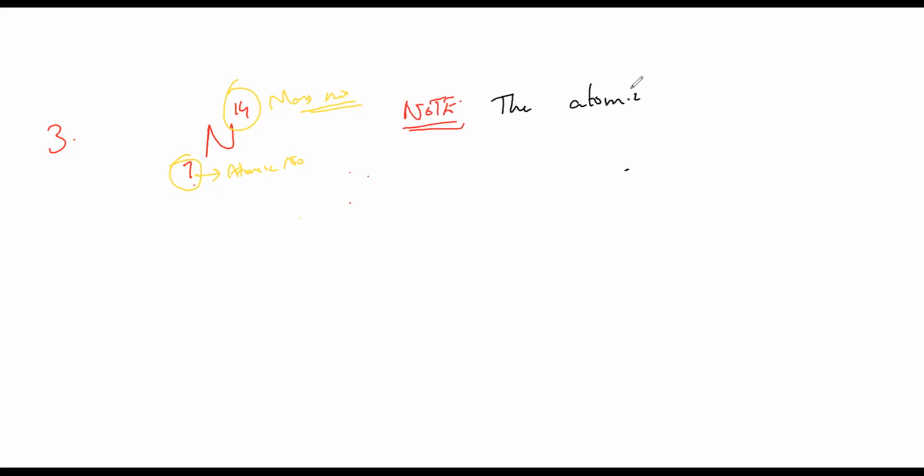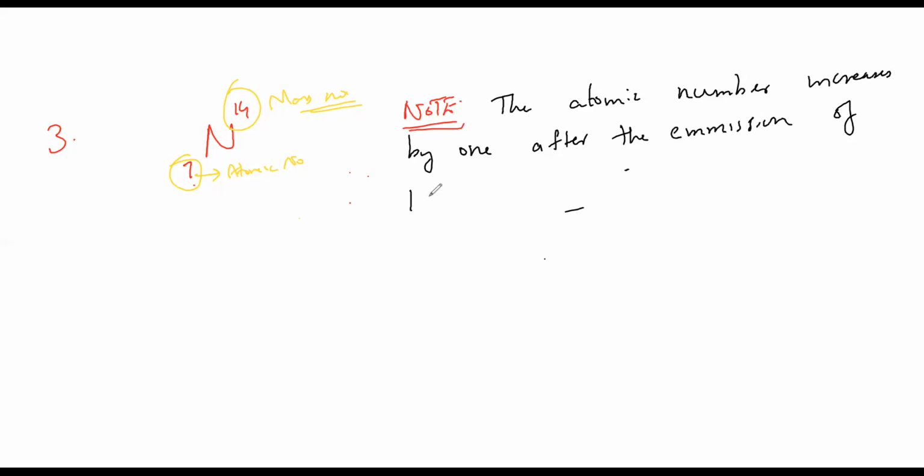The atomic number increases by 1 after the emission of one beta particle. Hence, the parent nucleus here.